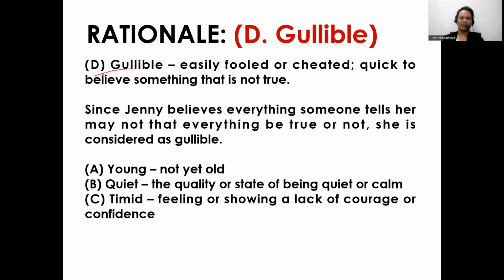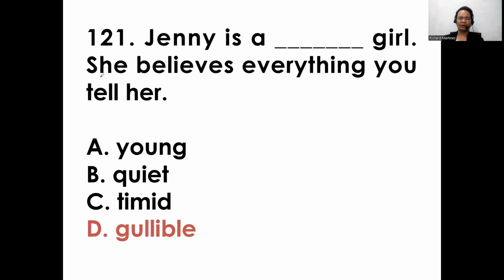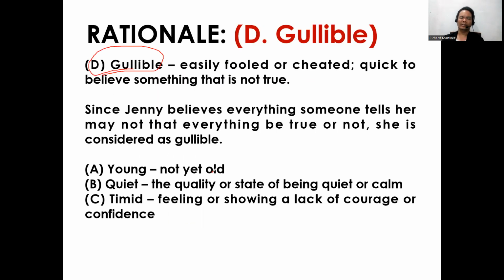This is our right choice because if we look back at our question, Jeannie is a blank girl. She believes everything you tell her. Gullible, easily fooled or cheated, quick to believe something that is not true.